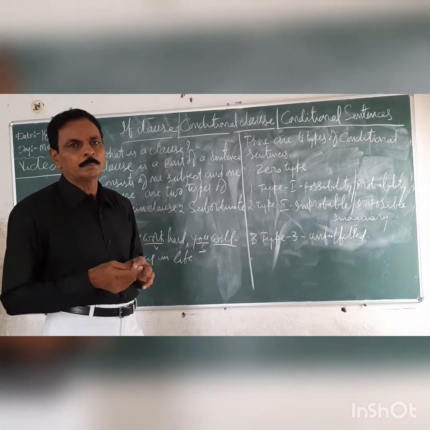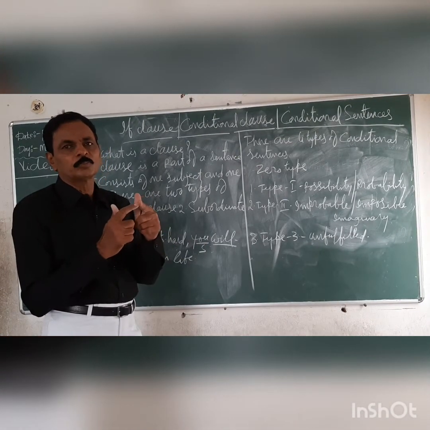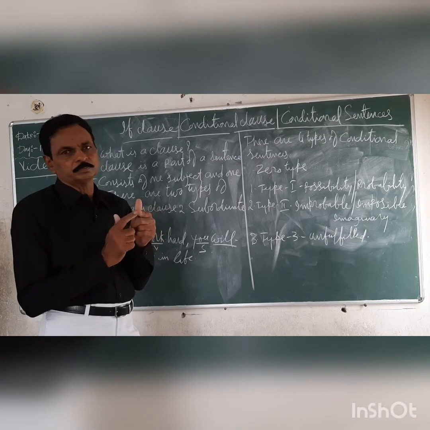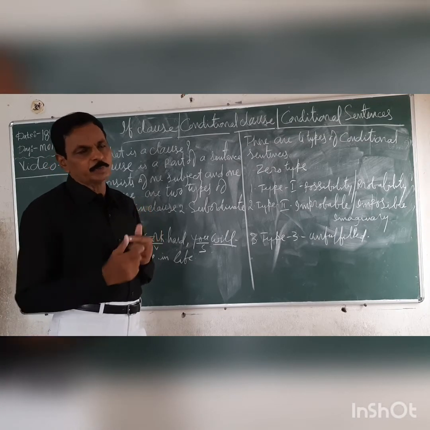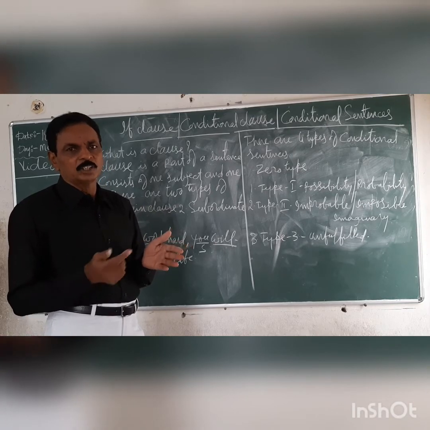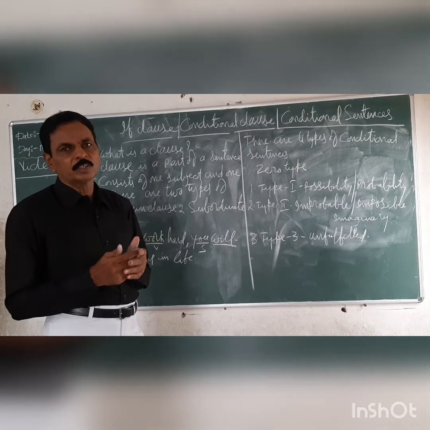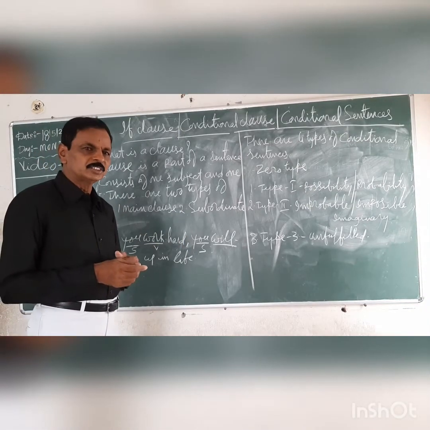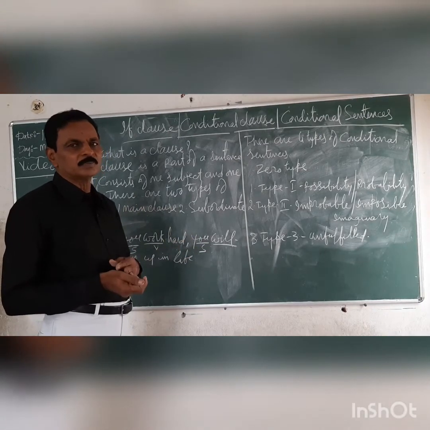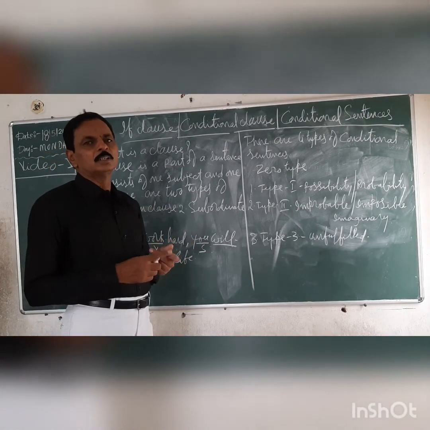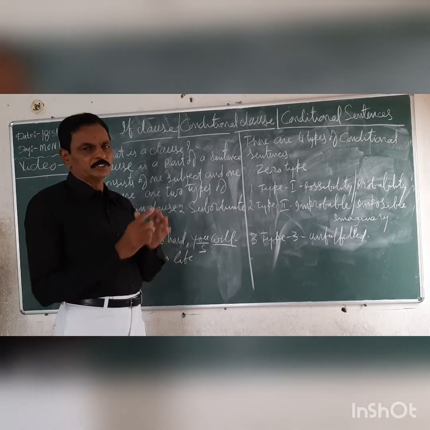For example, cut your finger, it bleeds. Cut is present tense, bleeds also present tense. The meaning is very natural. If you cut your finger, it bleeds. It is a generally happening thing. There is no question of any doubt. If you cut your finger, automatically blood comes out. It is a generally happening thing.